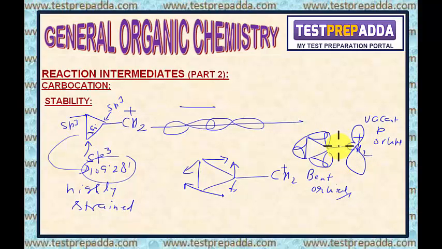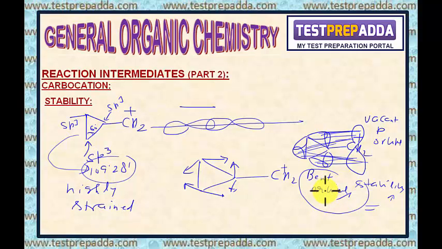So this results in the conjugation between bent orbitals of cyclopropyl ring and vacant p orbital of cationic carbon, due to which stability increases. Here stability increases. So bent orbitals are responsible for the increase in the stability.